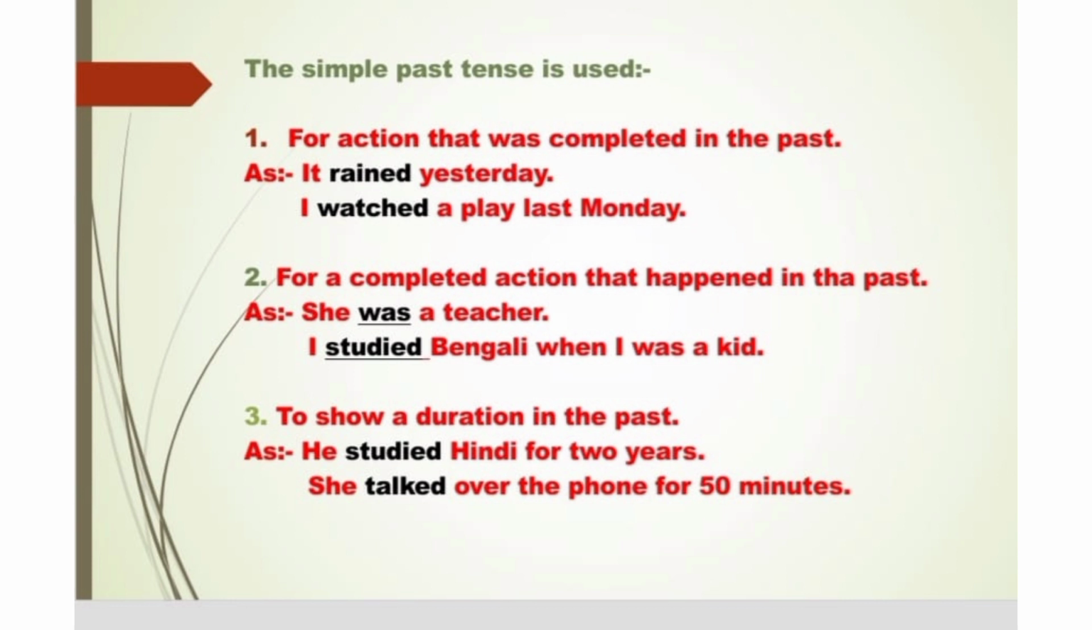For a completed action that happened in the past. She was a teacher. I studied Bengali when I was a kid. Third one, to show a duration in the past. He studied Hindi for 2 years. She talked over the phone for 50 minutes.